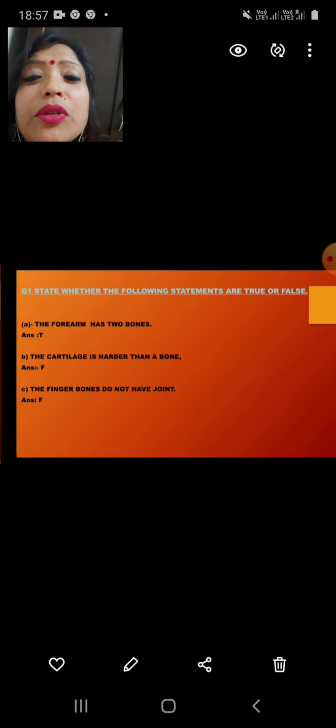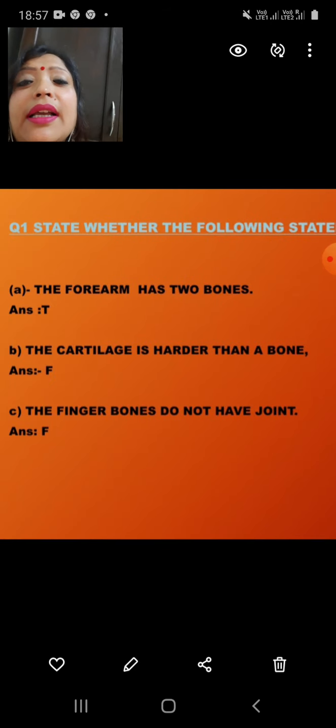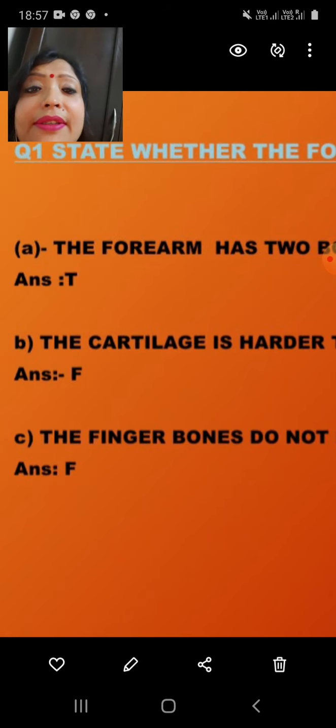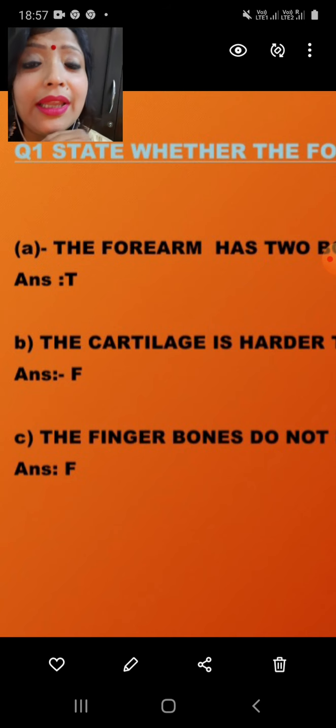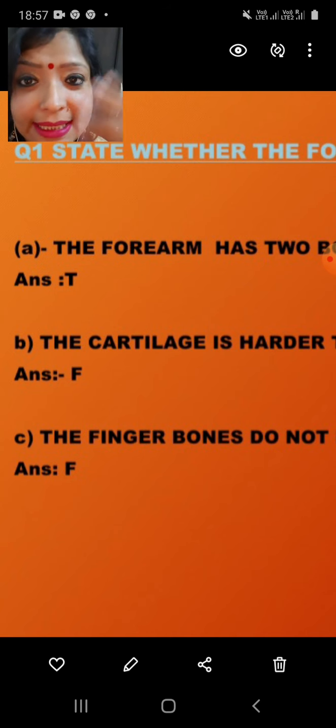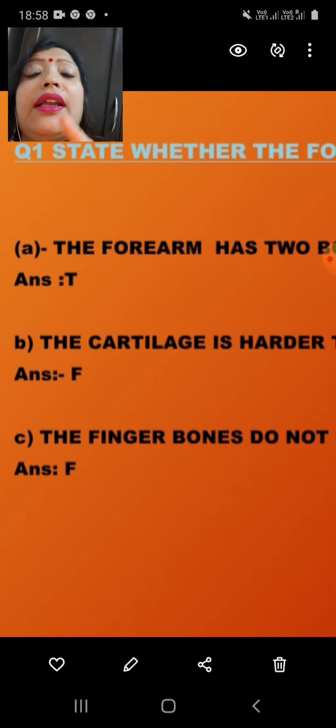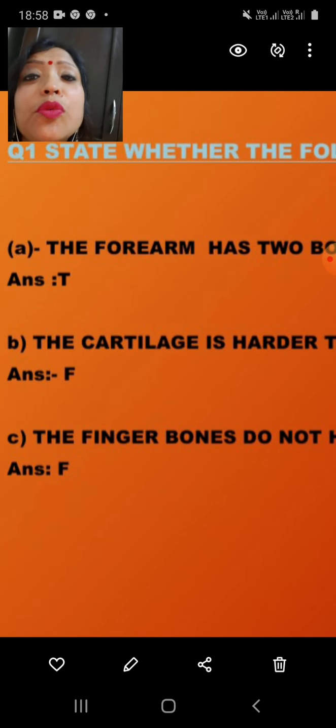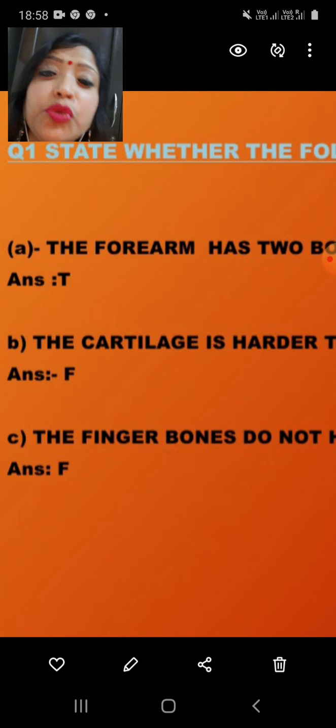Okay, so question number 1. You have to tell whether this statement is true or false. Number 1, the forearm has two bones. Whether it is true or false. Yes, it is true.